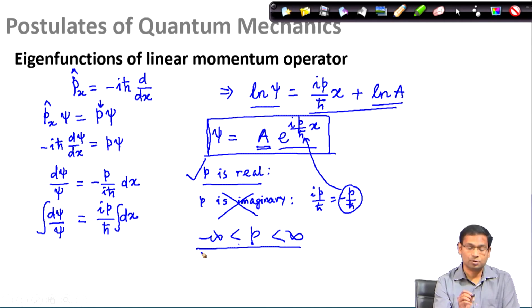Please note that when I began, I wanted to have an eigenfunction, but I actually ended up having many eigenfunctions, because any real value of p I put in, the corresponding function e to the power i p divided by h bar x is an eigenfunction of the linear momentum operator. So, I have many eigenfunctions of this operator.